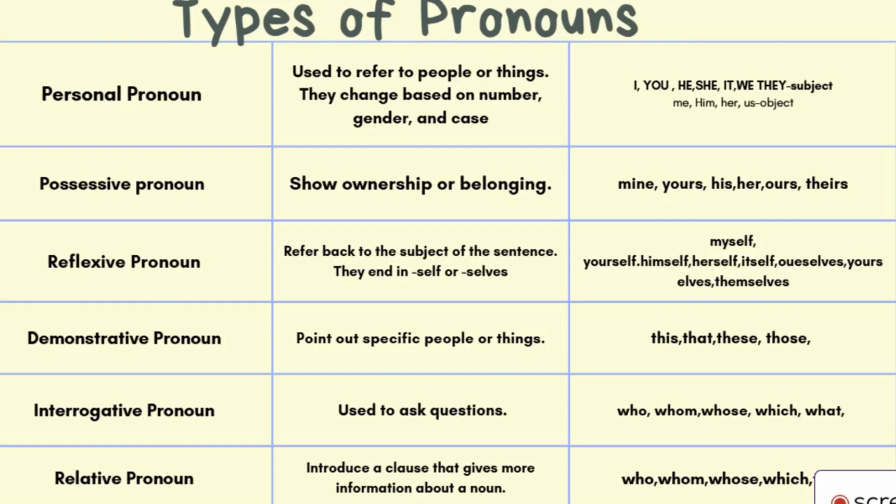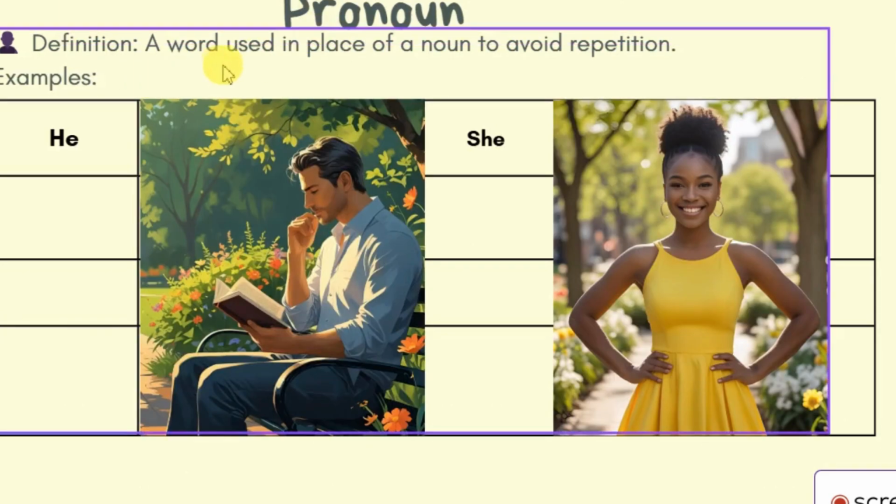Today's topic is one of the most important building blocks of grammar, that is pronouns. We will learn 6 major types of pronouns in this video with clear explanation and examples. First of all, let's see what is a pronoun. A pronoun is a word used in place of a noun to avoid repetition.